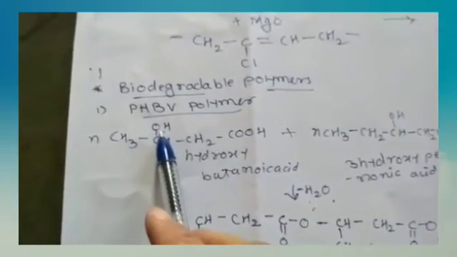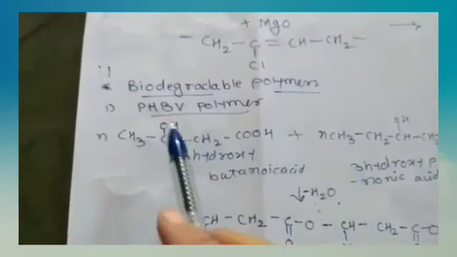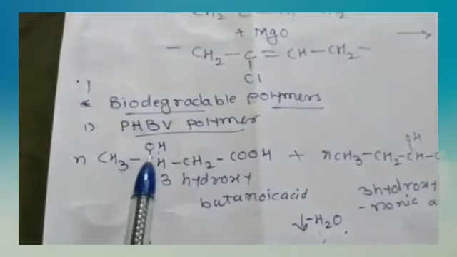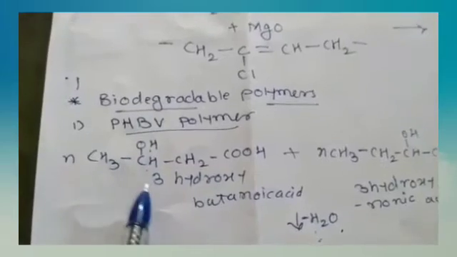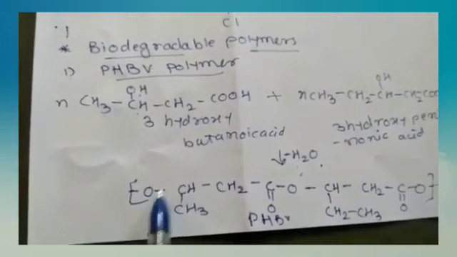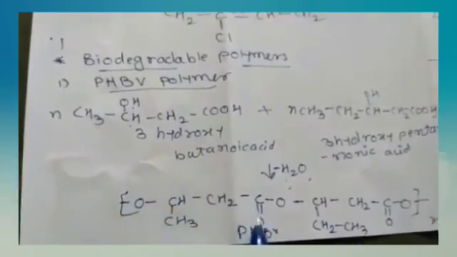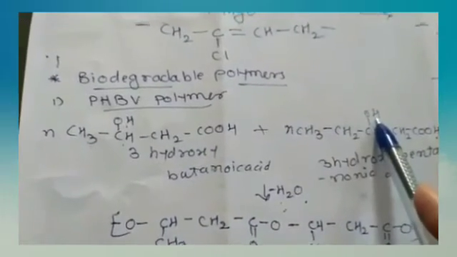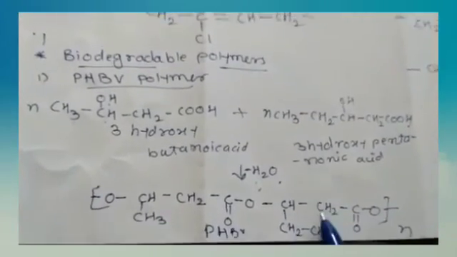Here this OH and this H combine with another OH to form H2O. This CH, CH3, O stays as it is. CH2, C double bond O, O. This H combines with this OH to give H2O. CH, CH2, CH3 stay as they are.